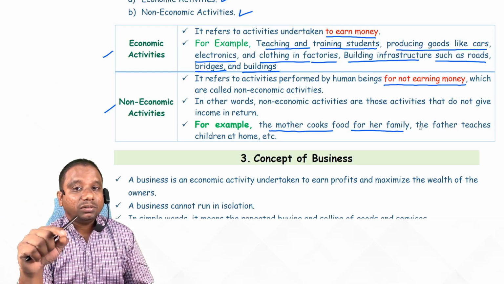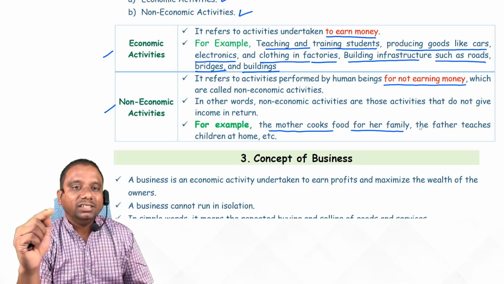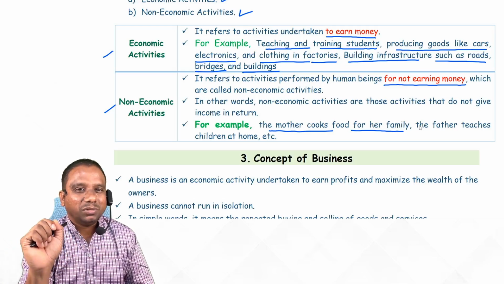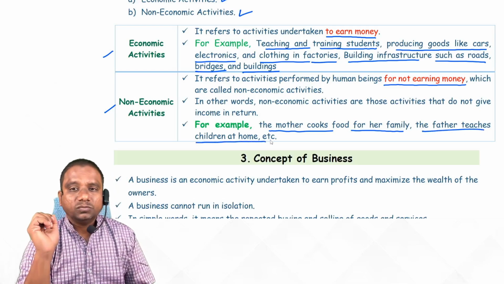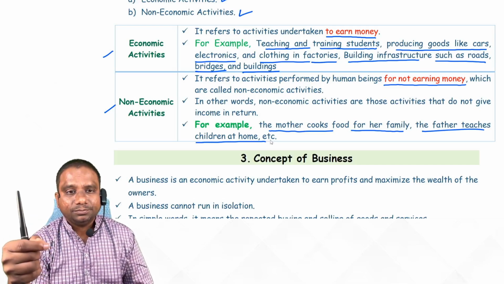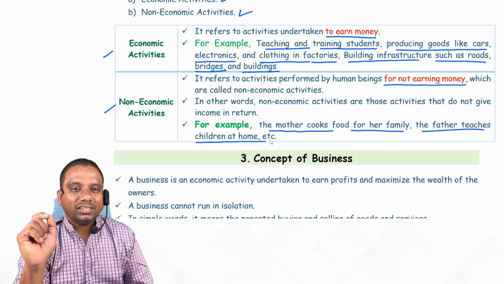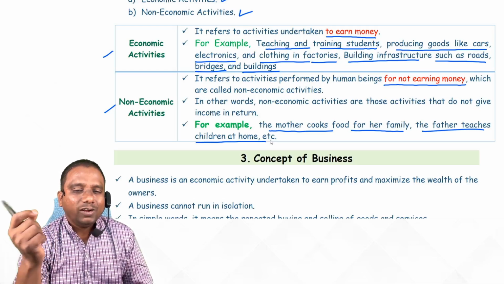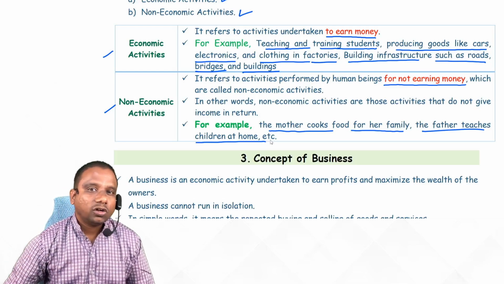But here, the intention is not to earn money. In the restaurant, the intention is to earn money. At home, we are doing the same activity, but the intention is not to earn money. That is non-economic activity. A father teaches children at home. Suppose I teach my child, I don't get any money, na? But if I am teaching you people, I will get money. What is the intention here? I am teaching here to generate some income. When I teach my children, I don't generate any income. So these are economic activities and non-economic activities.